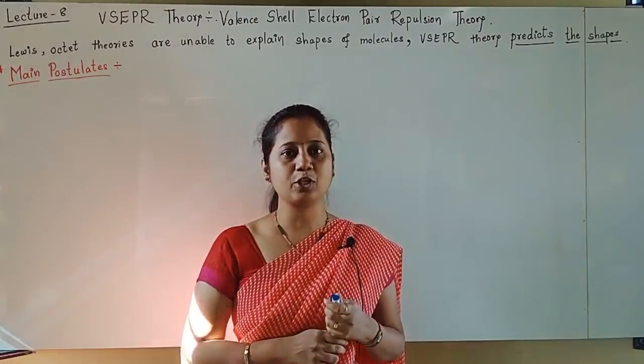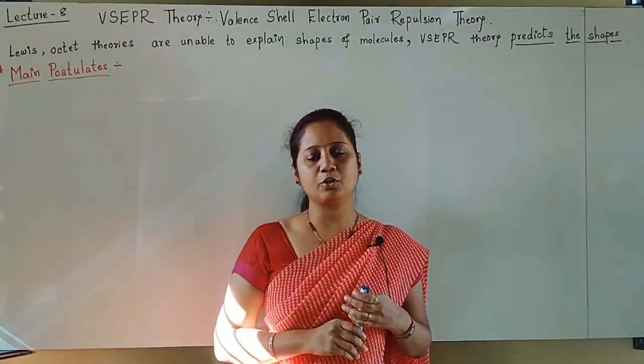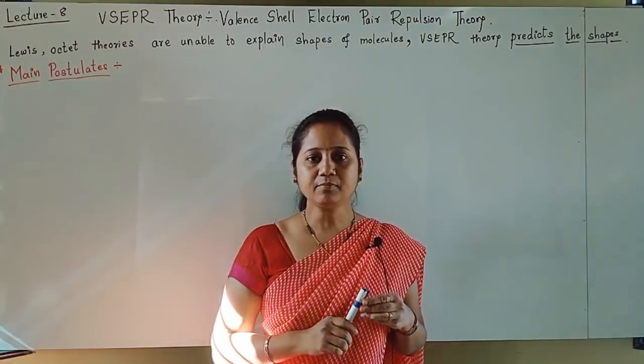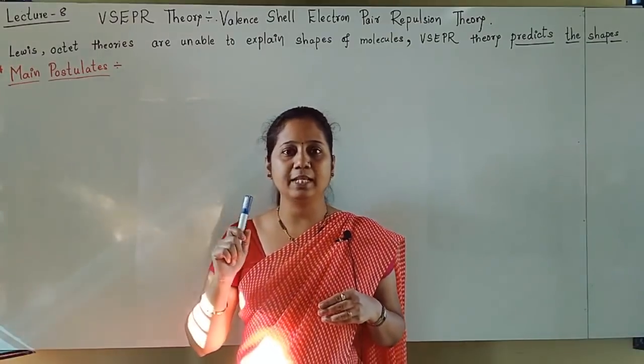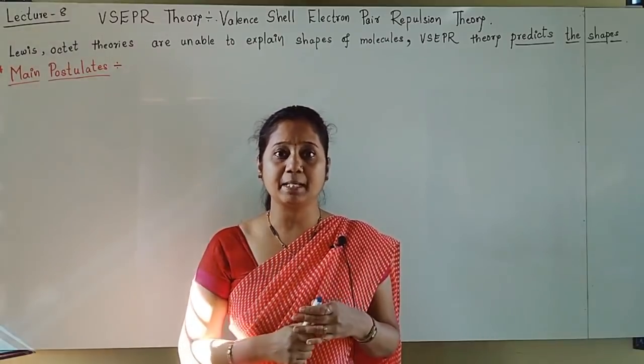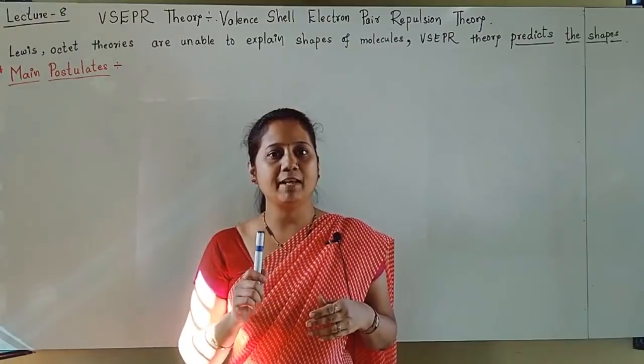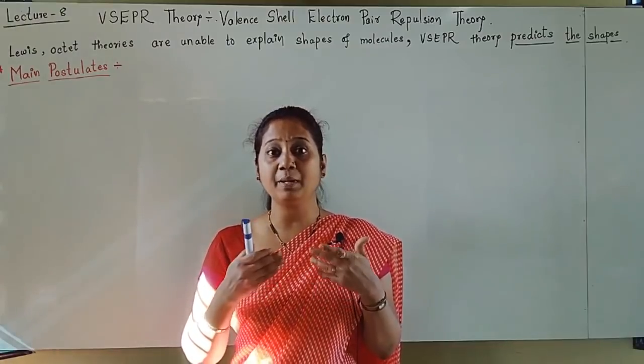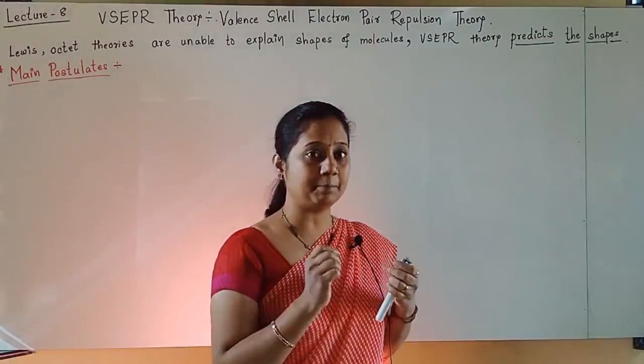So the first postulate is: the shape of the molecule depends upon the number of valence shell electron pairs. How many electron pairs are there? Number.